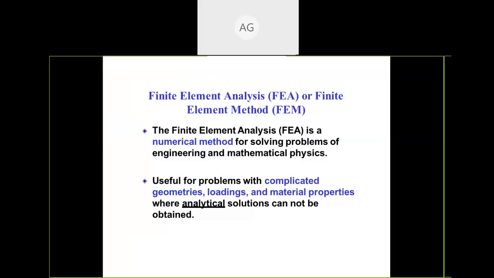Finite element analysis is a numerical method for solving problems of engineering and mathematical physics. Mainly it is physics over here; we are going to do calculations. Earlier, whenever we designed any kind of material or product, we were doing manual calculation.